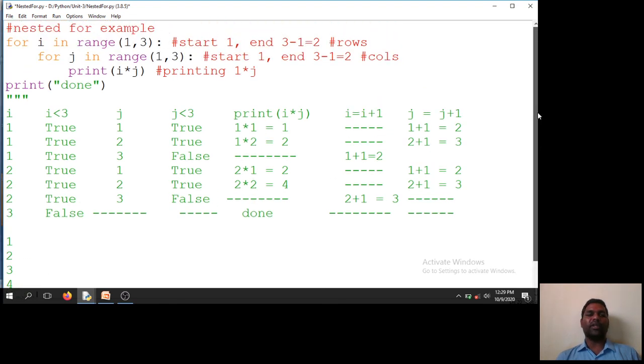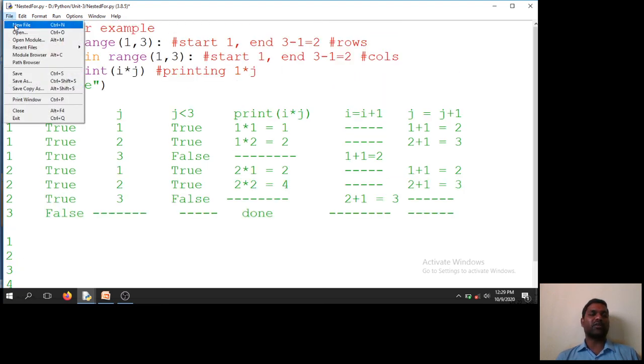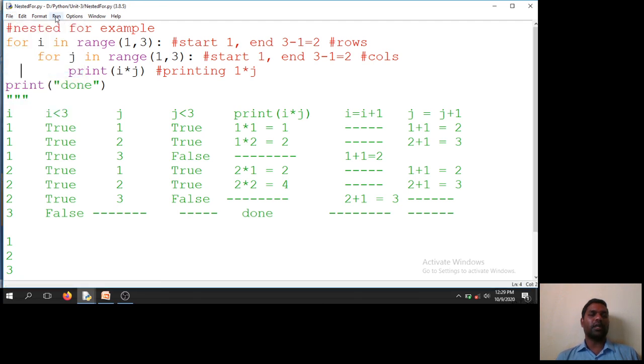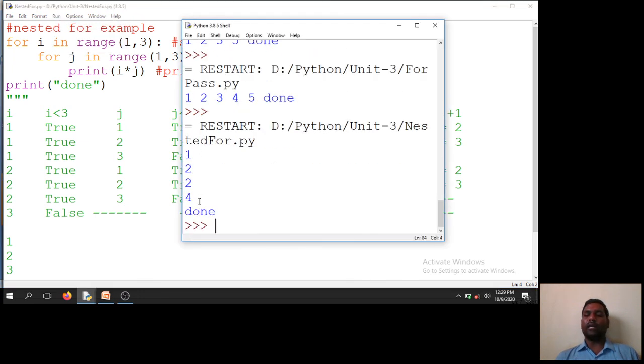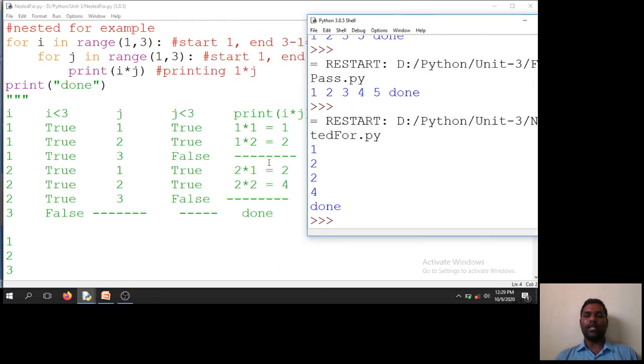We'll see whether we get this output or not, so that you can understand nested loops easily. Before that I will save this file. I say save and I say run module. 1, 2, 3, 4 done. So it's the same as whatever we have in the condition.